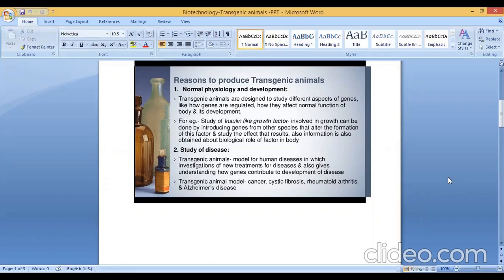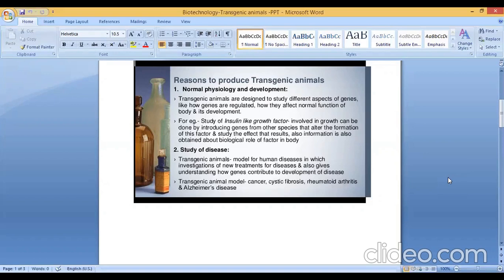For example, they have given one example: study of insulin-like growth factor. It's involved in growth. It can be studied by introducing genes from other species that alter the formation of this factor and studying the effect that results. Also, information is obtained about the biological role of the factor in the body.